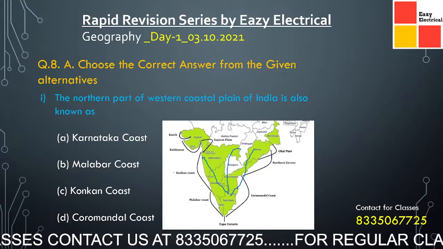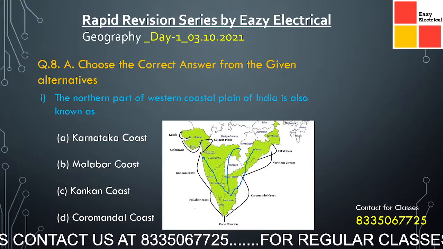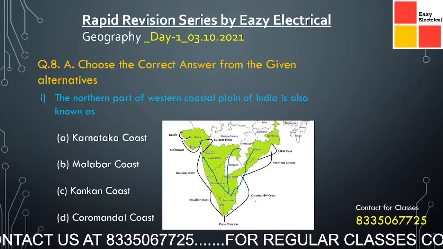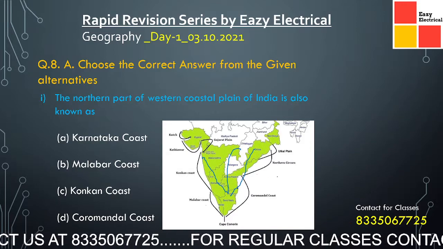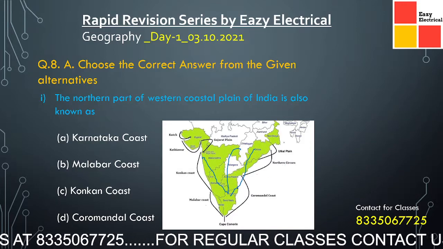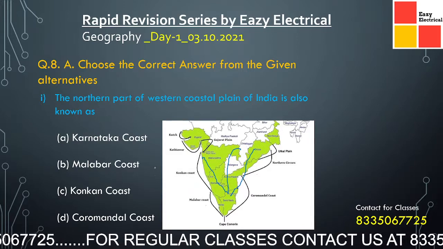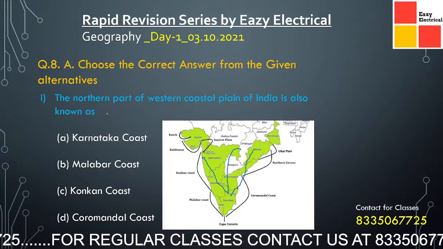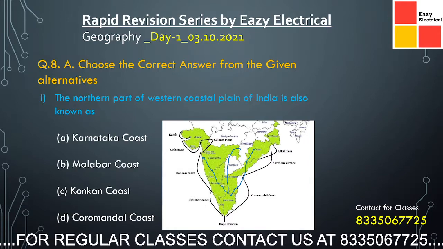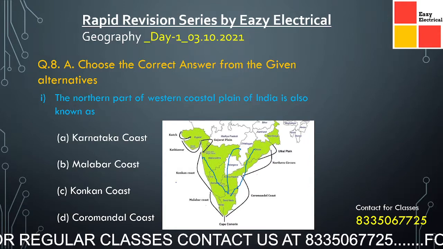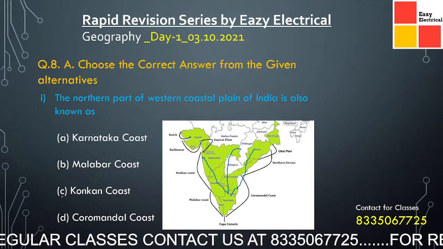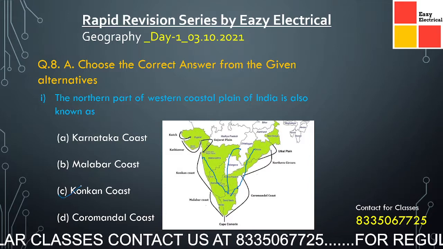Here it is the Konkan coast, the Malabar coast, the Coromandel coast, and the northern portion is Odisha, West Bengal, etc. The option matching the question, the northern part of the western coast, is the Konkan coast. It is very obvious.